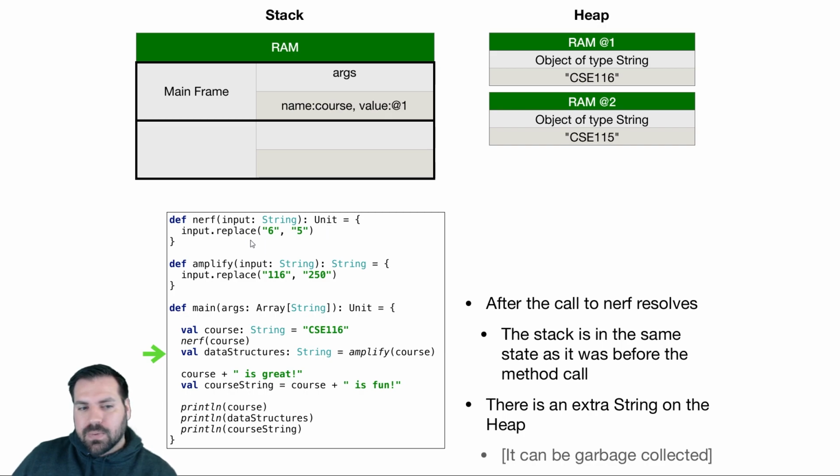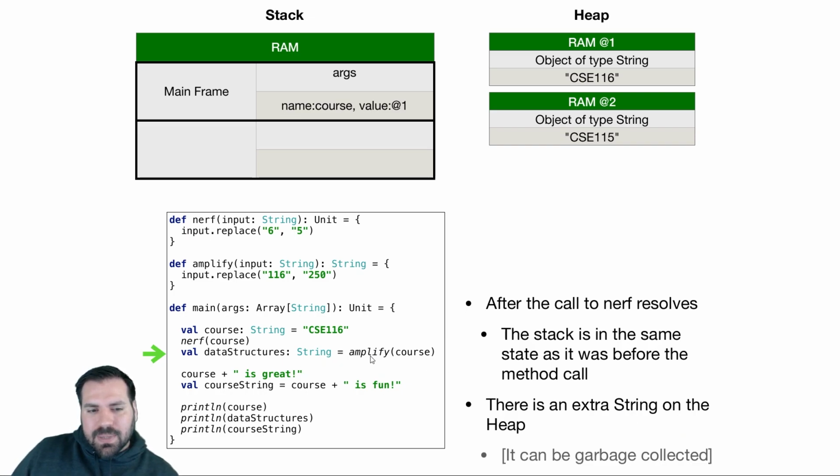We returned unit when we're working with immutable objects. That's always going to do nothing. I shouldn't say nothing. I just had an example where I used a print line and printed something to the screen. But it's not going to change the state of the objects. It's not going to change the state of the stack and heap. Well, I guess it did change the state. It's not going to change the state of the stack. It's not going to change anything. So we can never access this again. This is just wasted memory. And it's a strong candidate for garbage collection. It'll probably get garbage collected very quickly.